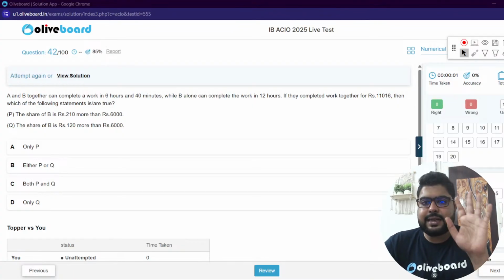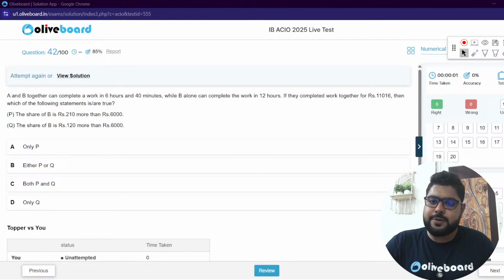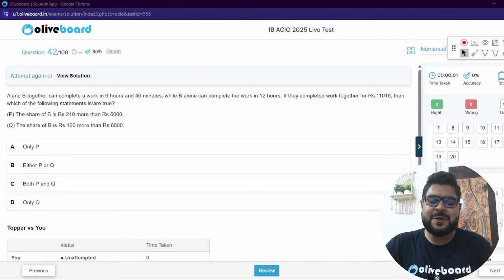Just a disclaimer, there are a lot of voltage and current fluctuations going on in Kolkata due to heavy rain. Kolkata is underwater right now.